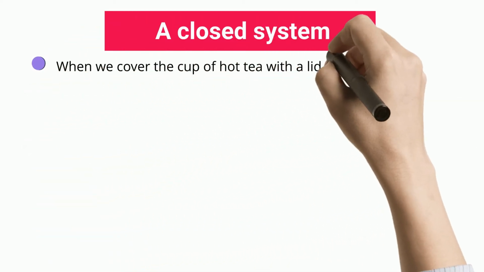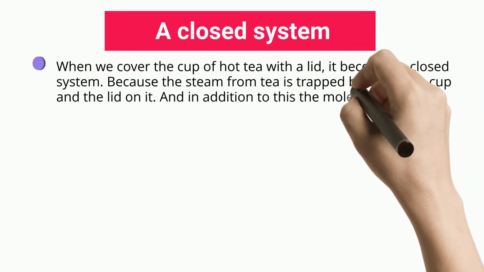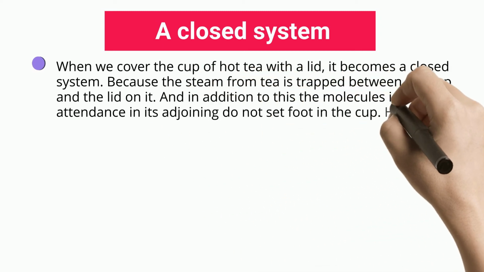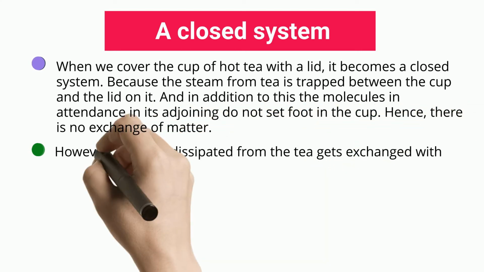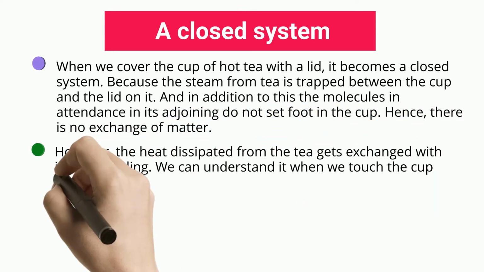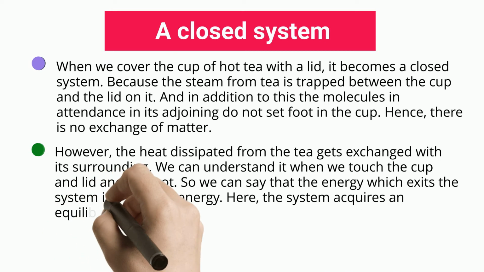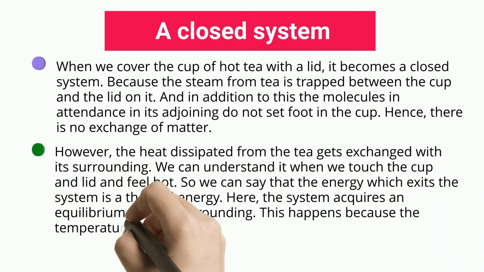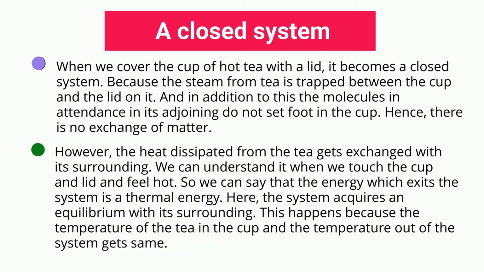When we cover a cup of hot tea with a lid, it becomes a closed system, because the steam from the tea is trapped between the cup and the lid. In addition, the molecules in its surroundings do not enter the cup. Hence, there is no exchange of matter. However, the heat dissipated from the tea gets exchanged with its surroundings. We can understand this when we touch the cup and lid and feel them hot. So the energy which exits the system is thermal energy. Here, the system acquires equilibrium with its surroundings, because the temperature of the tea in the cup and the temperature outside the system become the same.